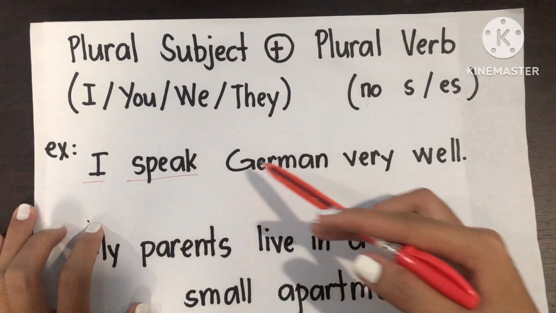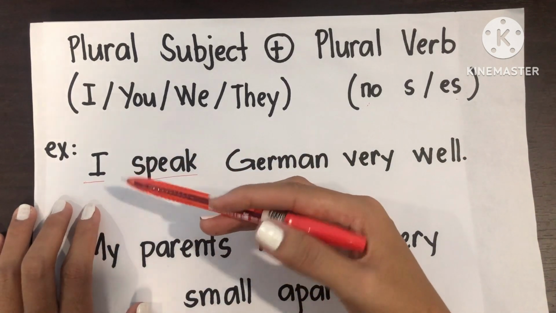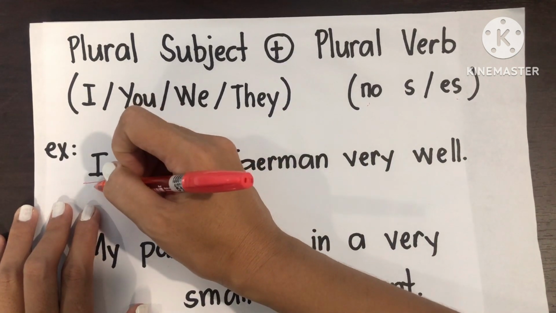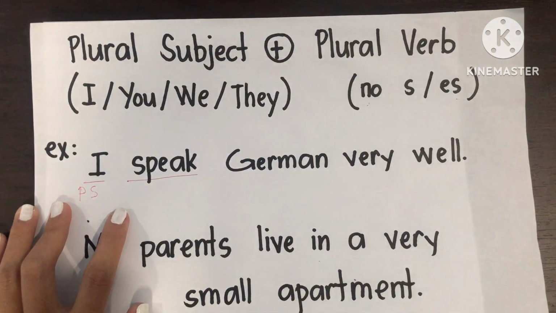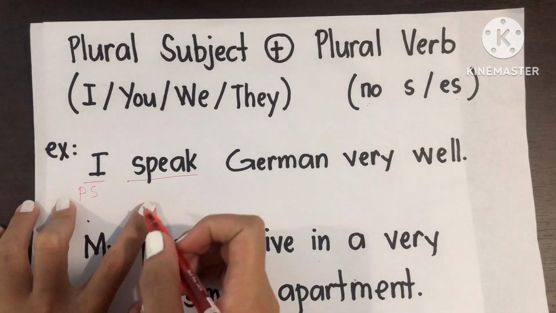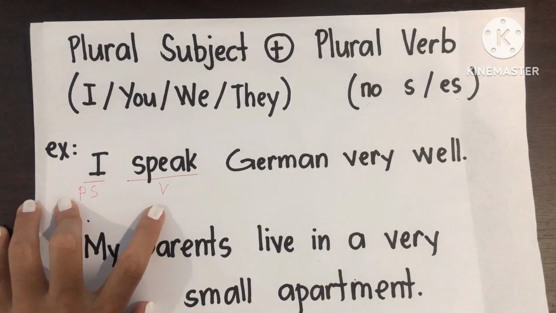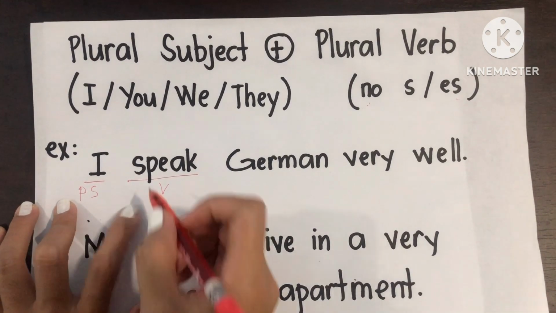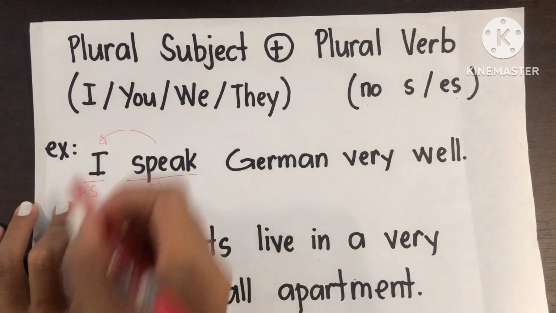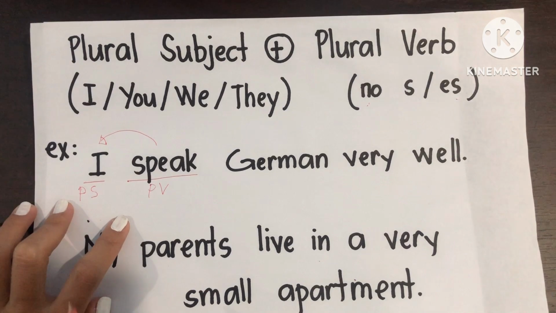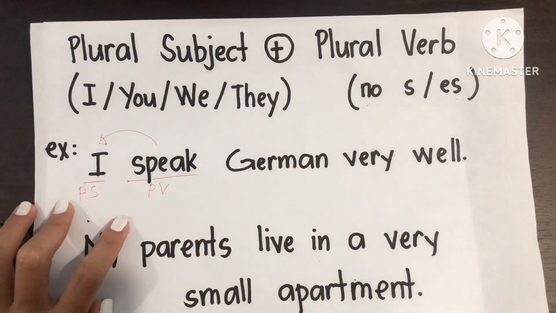I speak German very well. So in here, look at your subject and verb. Your subject is I, which is a plural subject. Next to your verb, speak. Okay, so in here, you are going to use the plural verb. Why? It's because your subject is plural. So very easy. You just follow the rule. Plural subject plus the plural verb.